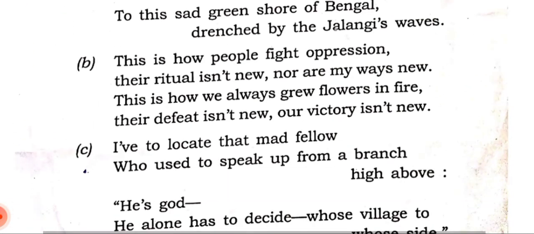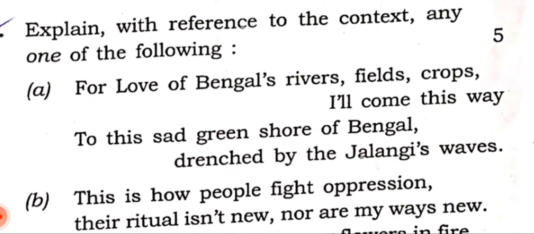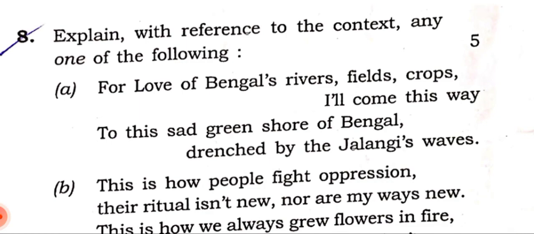So if this kind of question comes, you have to write. It is very simple. I have already told you. You write like this: these lines are taken from the poem, in inverted commas, "I Shall Return to Bengal," by the poet Jibanananda Das. Full stop. Through this poem, the poet has tried to depict his love for his birthplace, and consequently he becomes nostalgic and reminisces about his motherland. Like that, you have to write.